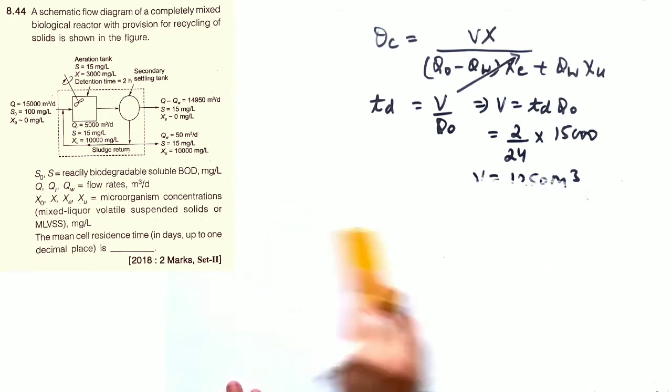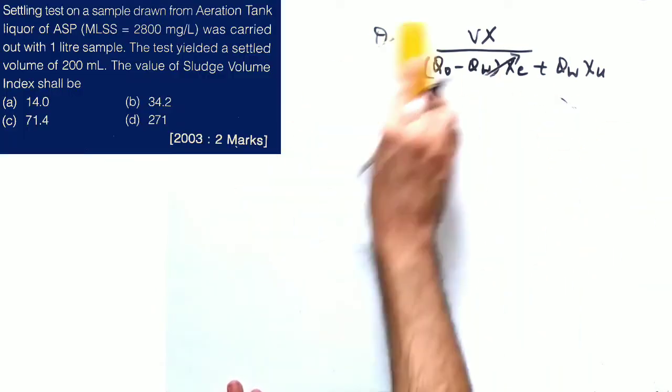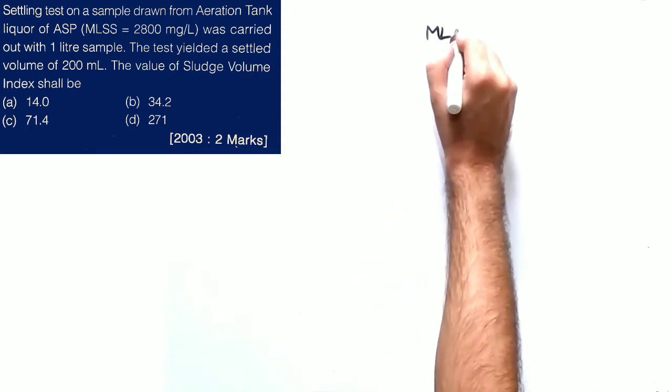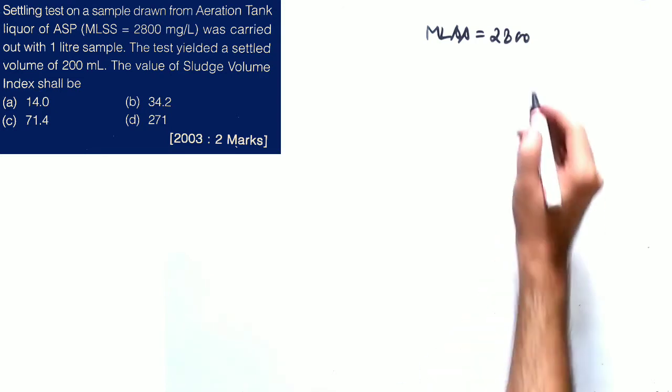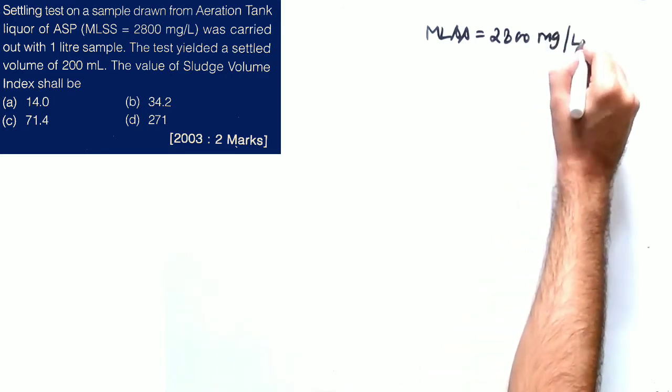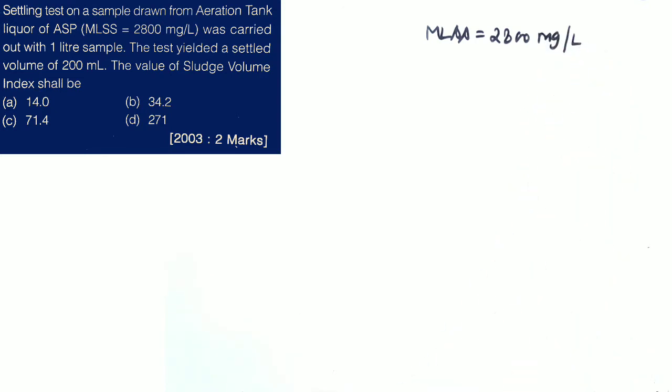Now moving on to one very simple question based on sludge volume index, which was asked in 2003. A settling test was done on a sample, and the MLSS concentration is given. I told you that for calculating the SVI you need the MLSS concentration. With it you also need the volume of the settled sludge, and the sample is extracted from the secondary sedimentation tank.